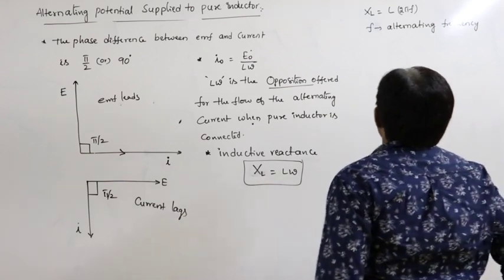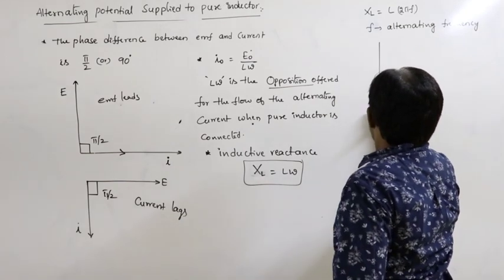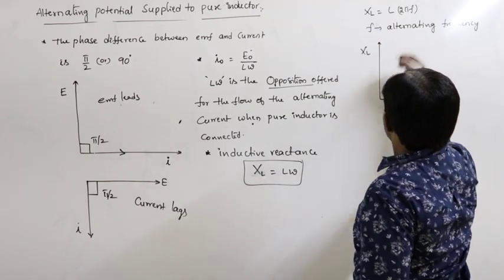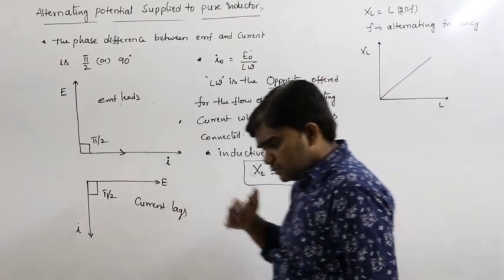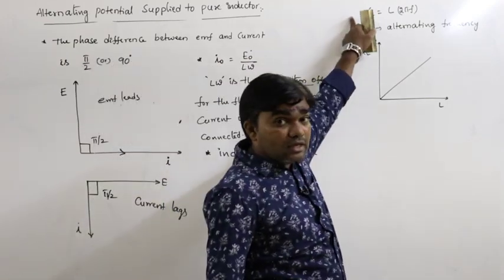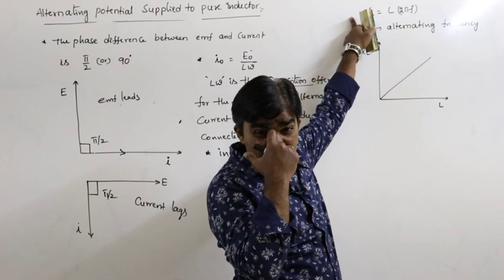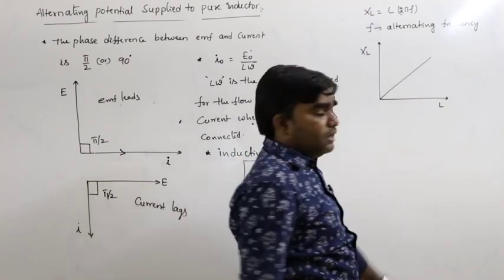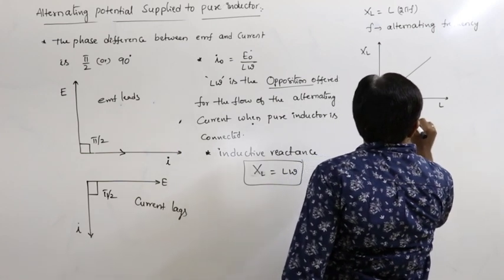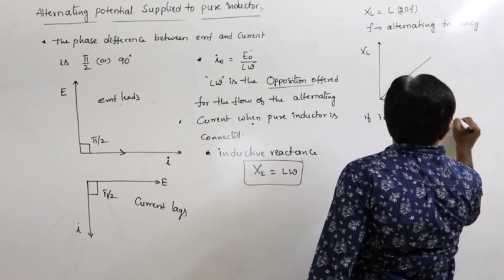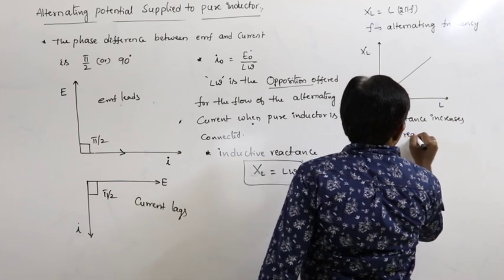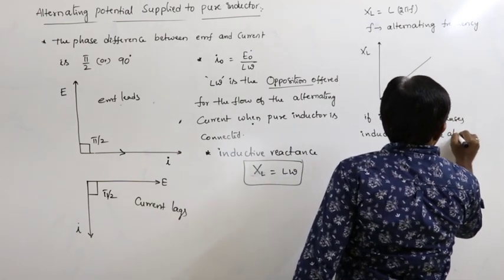How does inductive reactance vary? If we draw the graph between XL and L, XL is directly proportional to L. So if the inductance increases, inductive reactance also increases.